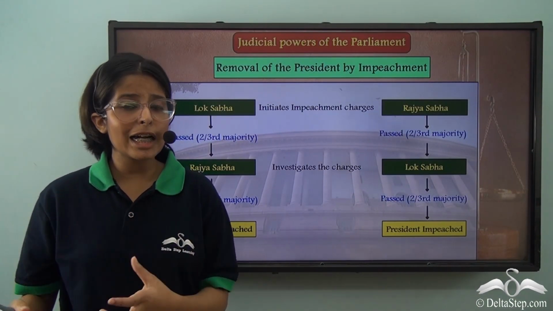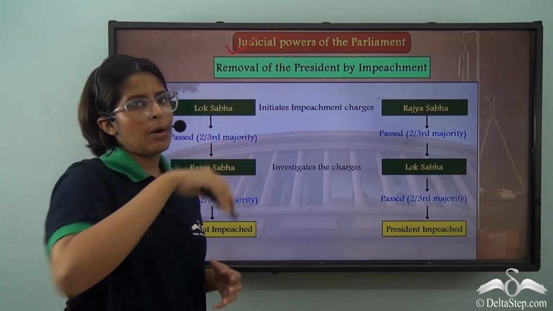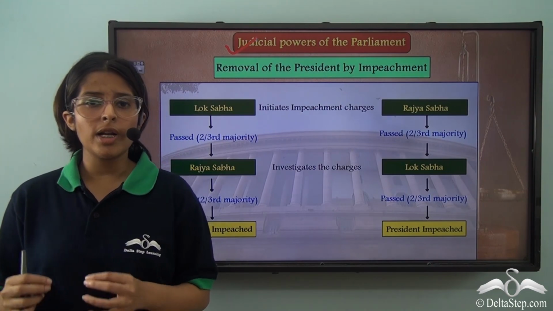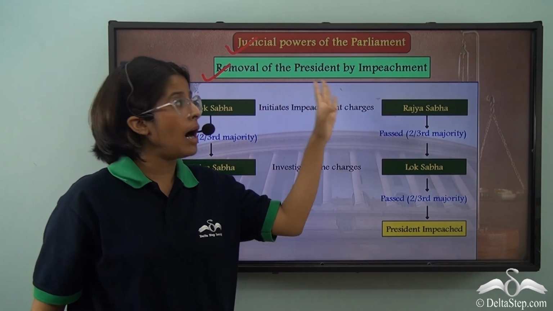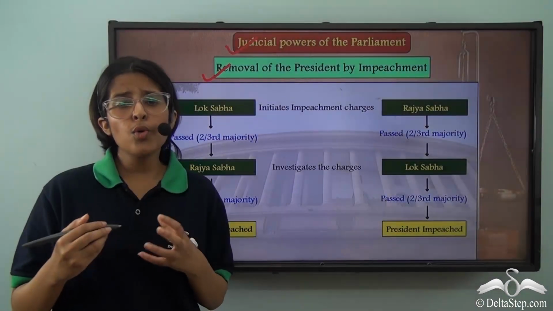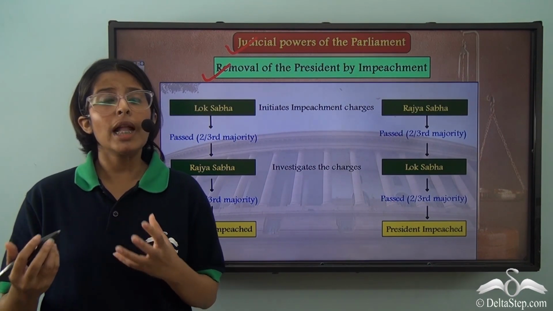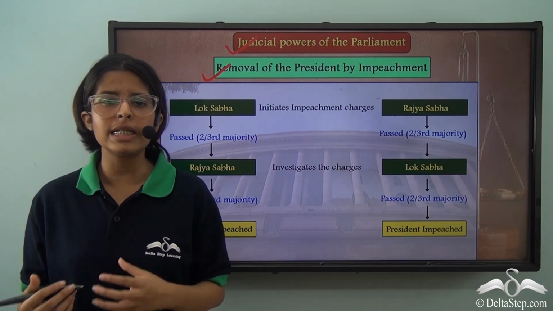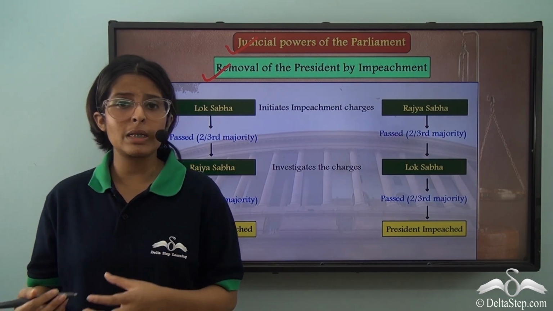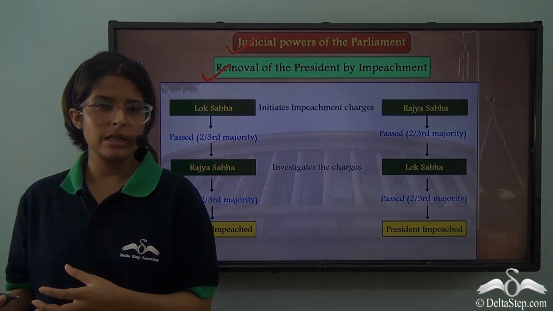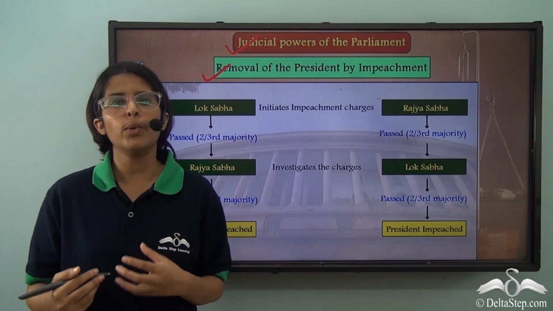Other than these electoral powers, the Parliament also has some judicial powers. So the first one out of these is the removal of the President by impeachment. You know that the Prime Minister can be removed by a vote of no confidence. So let us now understand how a President can be removed. So the President can be removed from his position by impeachment. Let us understand the process of impeachment that we follow in India.